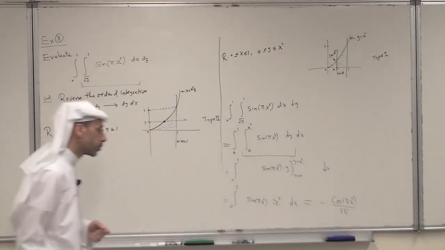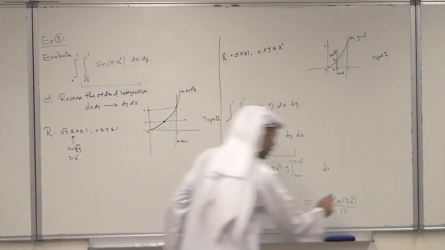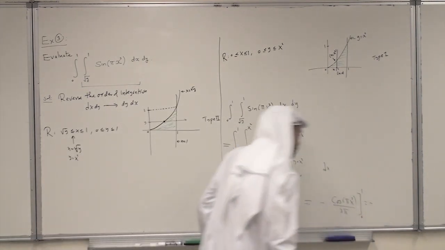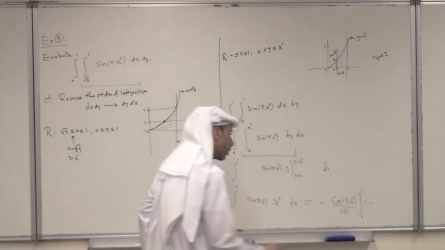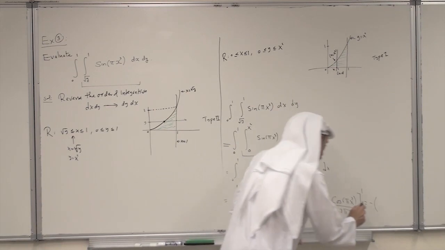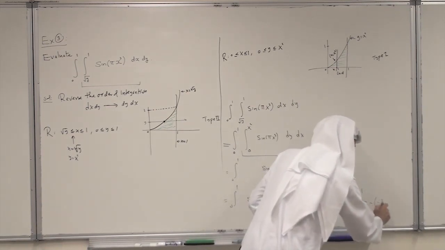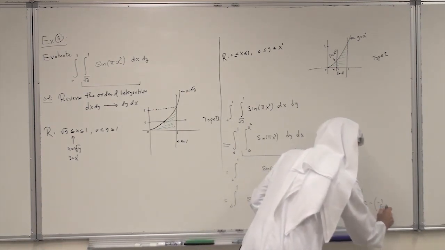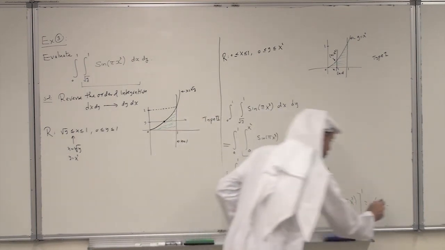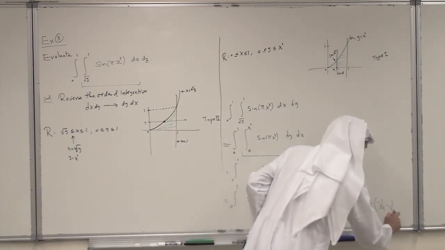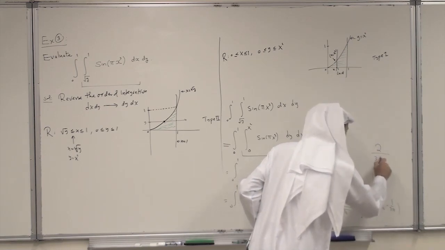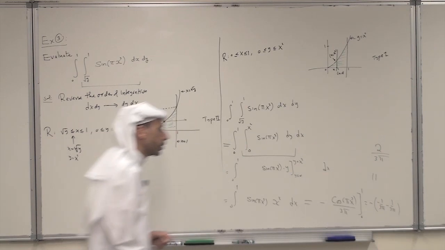From 0 to 1, this becomes minus cosine π over 3π, which is minus the quantity of minus 1 over 3π, minus cosine 0 over 3π, which is 1 over 3π, and the answer will be 2 over 3π.